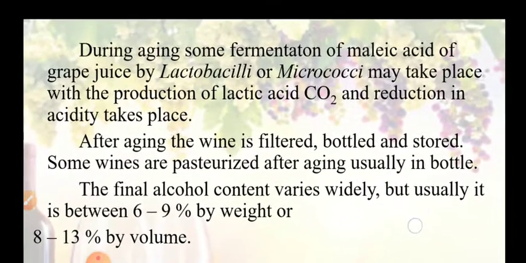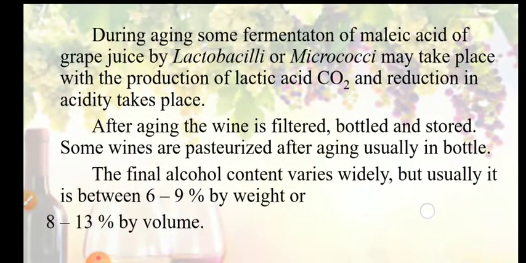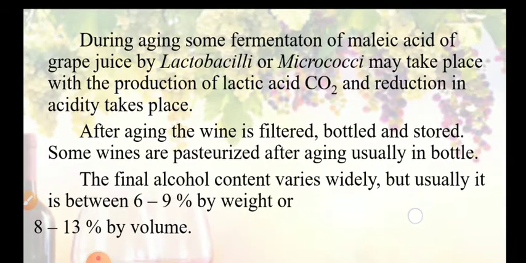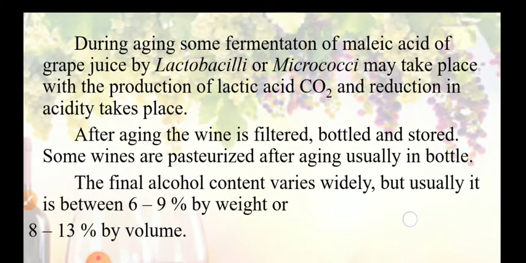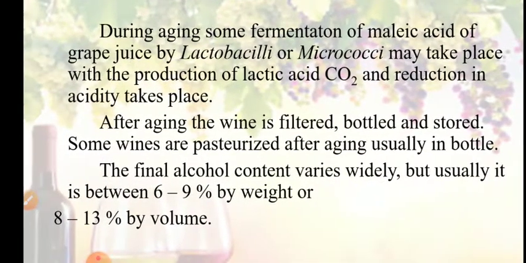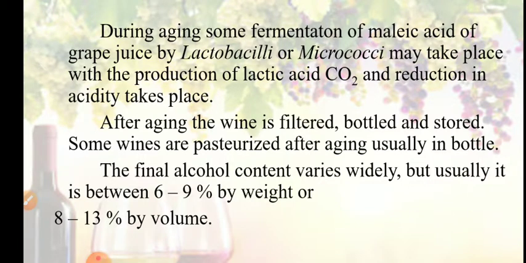During aging, some fermentation of malic acid of grape juice by lactobacilli or micrococci may take place, with the production of lactic acid and CO2, and a reduction in acidity takes place. So during aging, malolactic fermentation may also take place. After aging, wine is filtered, bottled, and stored. Some wines are pasteurized after aging, usually in bottles.